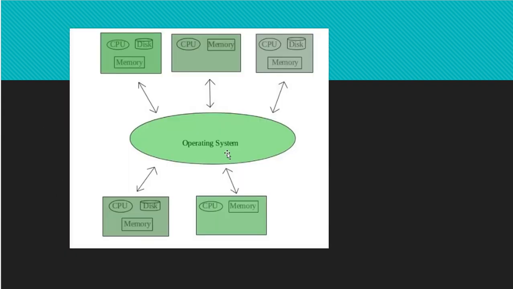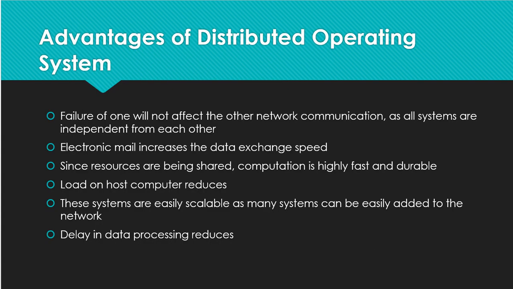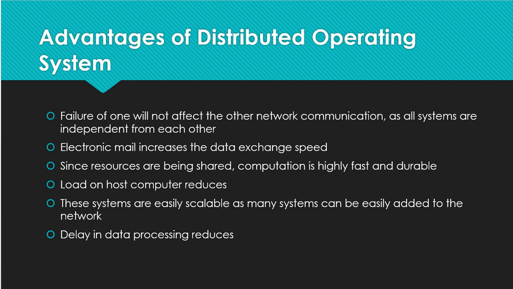You can see the picture right here. The operating system is shown in between, in the center of the picture, and all are connected, each with its own memory and CPU. This square or rectangle box represents a CPU, memory, and disk, meaning there is a PC here also, here also, here also, like this. The advantage of this distributed operating system is that failure of one will not affect the other network communication. In this picture, if the first device fails, it will not affect the others. So, that is an advantage.